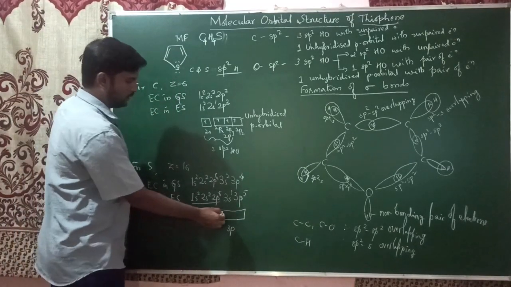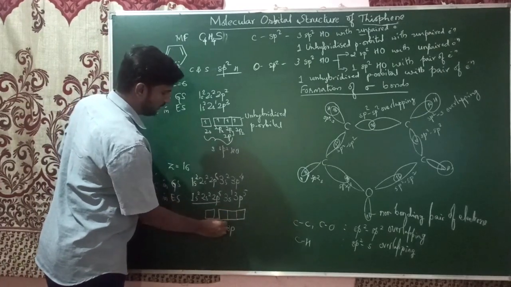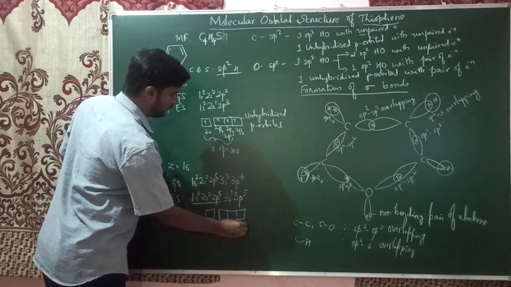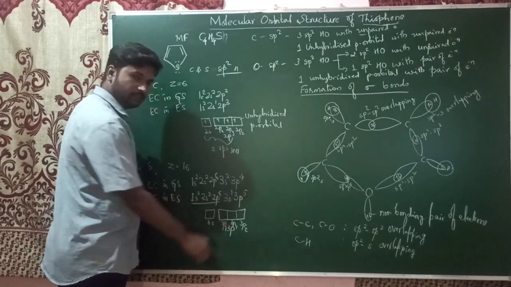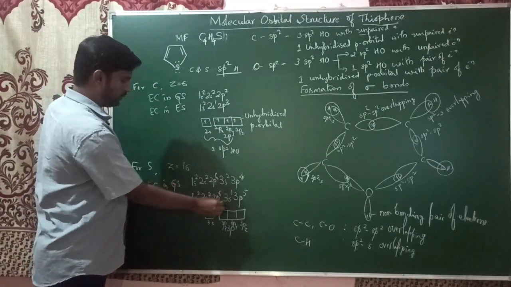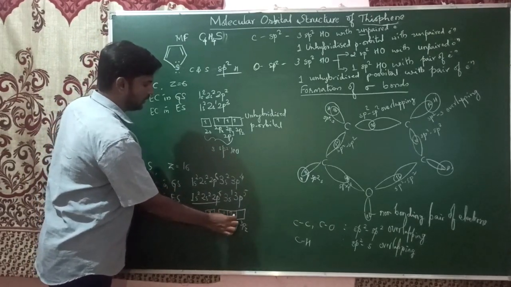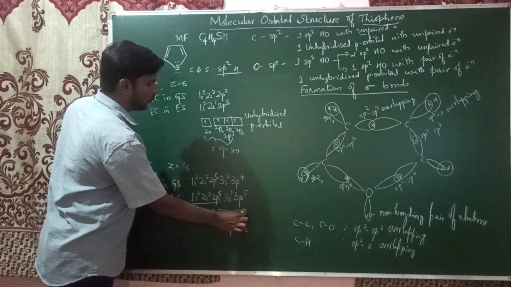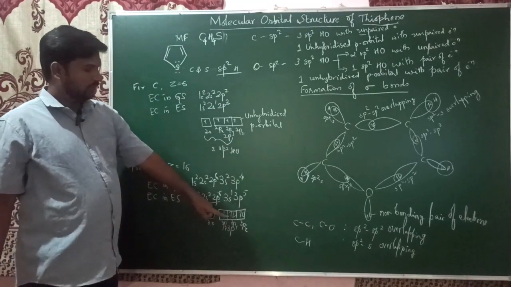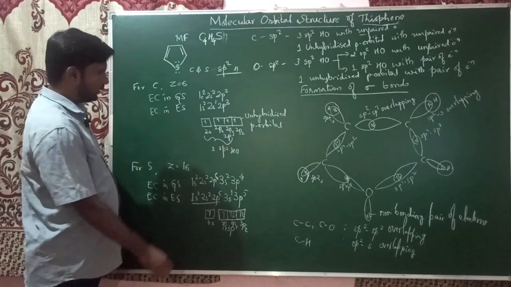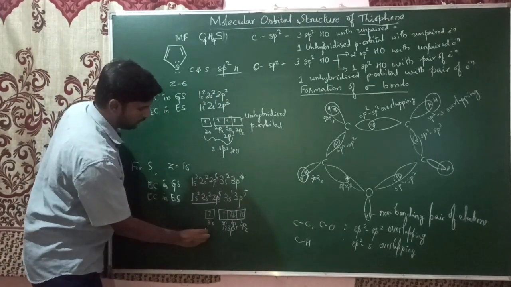Okay, there are 3 orbitals in p orbitals, so that is 3px, 3py, 3pz. In case of 3s there is 1 electron. In case of 3p there are 5 electrons. They do not obey Hund's rule, that's why the pairing is not according to Hund's rule. So here this is also undergoing sp2 hybridization.